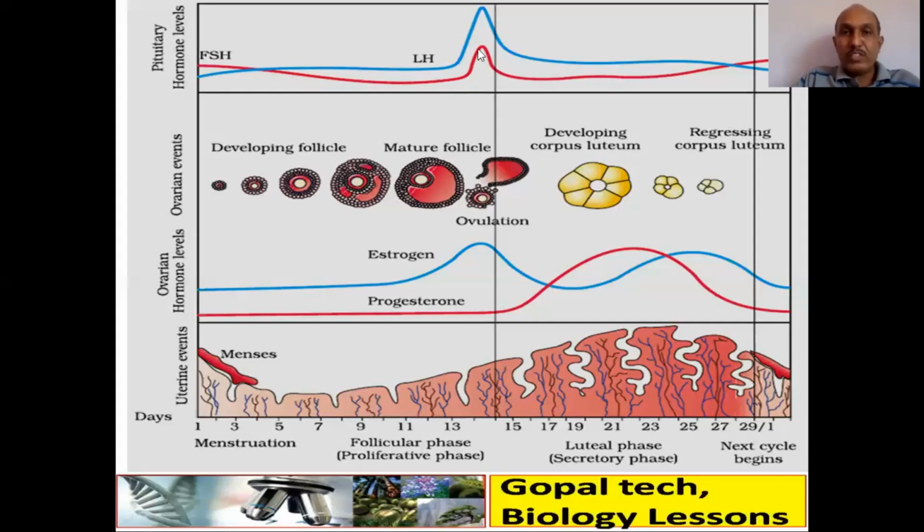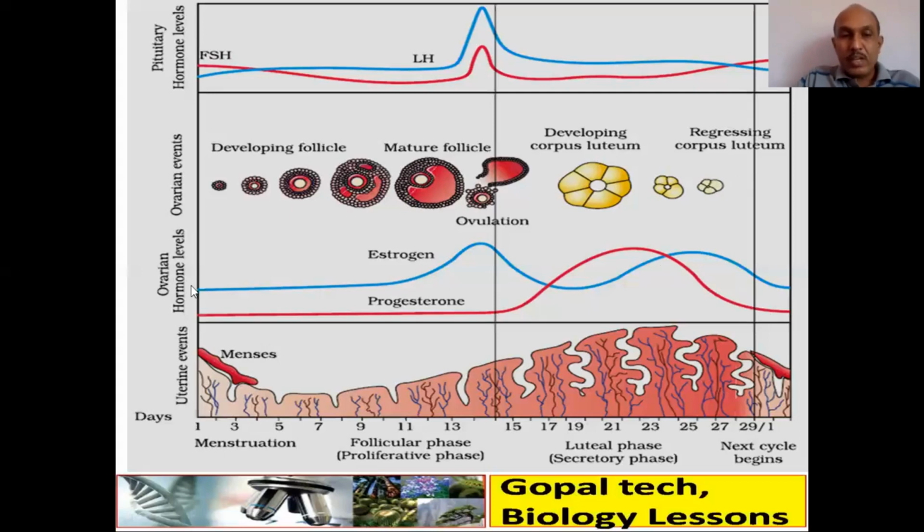When LH and FSH are at a high level, ovulation takes place. And when the ovulation takes place, see that the progesterone level also increases as the developing corpus luteum grows. When this developing corpus luteum regresses, the size decreases, so progesterone level also decreases.